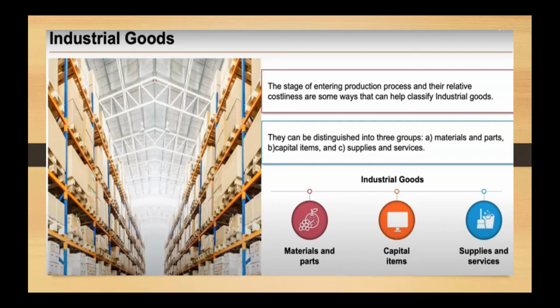Now, moving on to the second category of products on the basis of usage, which is called industrial products. Now, what are industrial products? As I said earlier, these are all those products or goods which are being used for the industrial purpose. For example, raw materials, component parts, manufactured parts, capital items, supplies, and services which go into the production process and help you in producing a finished product. So these are not consumed by the consumer as such, but they are being used by the producers.